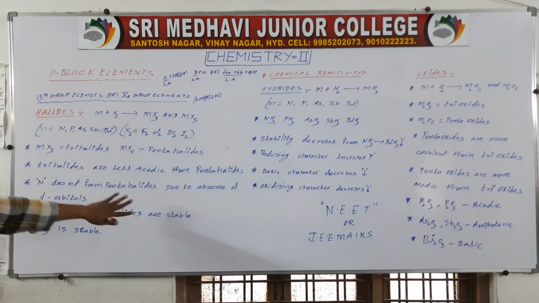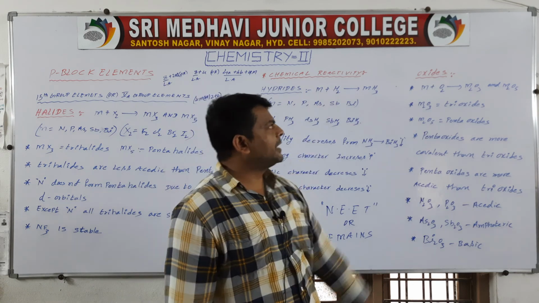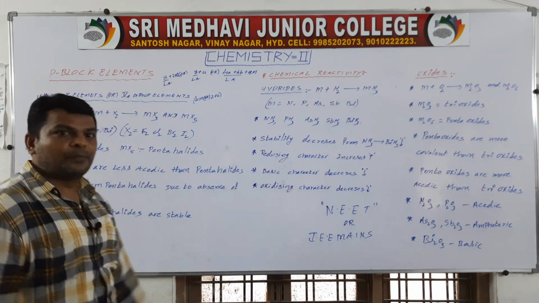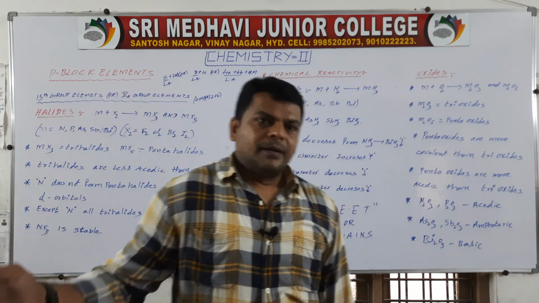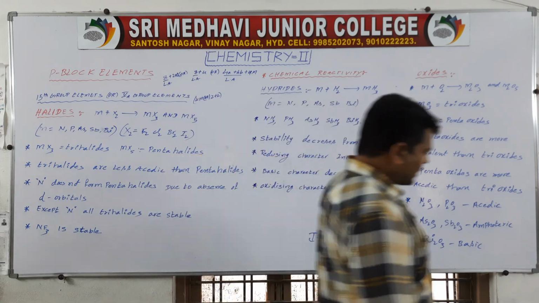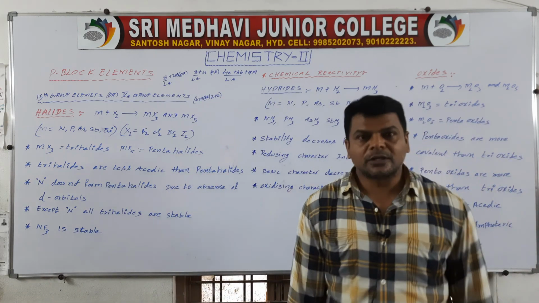So this is the way about halides. It is briefly about hydrides, and briefly about oxides. All these points are important for both NEET and competitive exams. So this is a brief introduction about